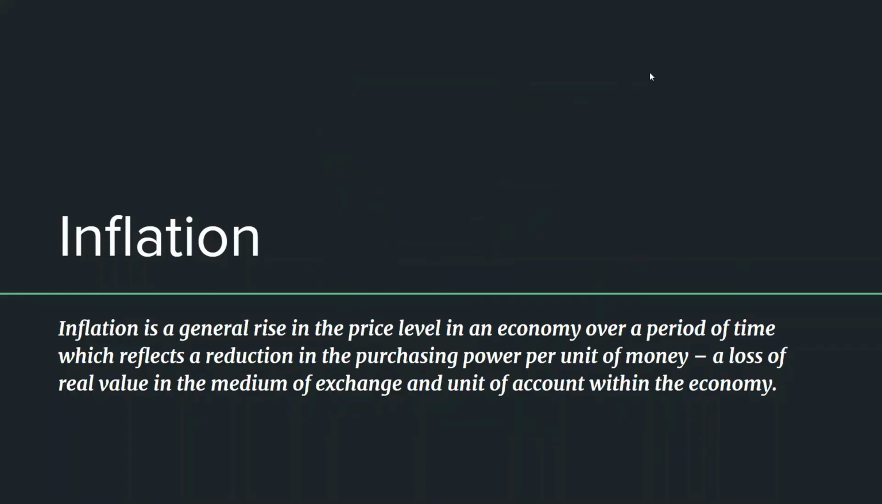So let's now talk about an important term in macroeconomics, which is inflation. Inflation is a general rise in the price level in an economy over a period of time, which reflects a reduction in the purchasing power per unit of money in that economy, which is basically a loss of real value in the medium of exchange and the unit of account within the economy. So basically this means that with the rising prices of products in the economy, the purchasing power of the economy decreases. And this is what inflation means in macroeconomics.